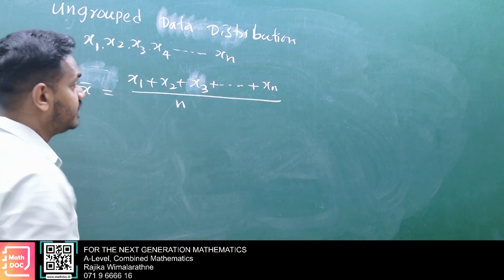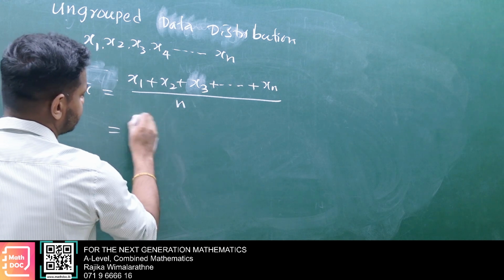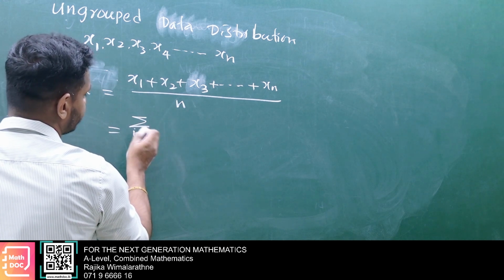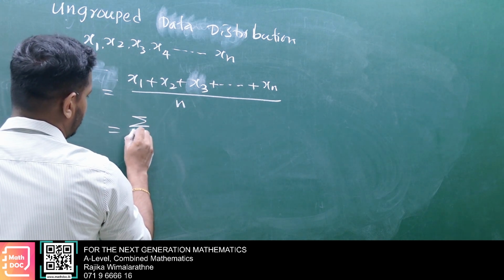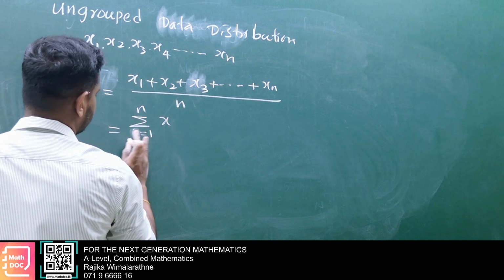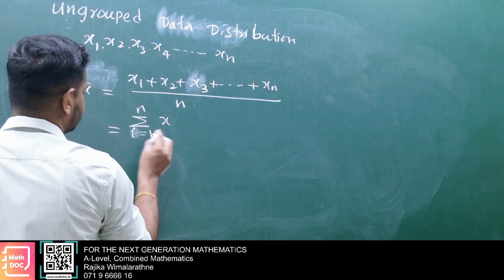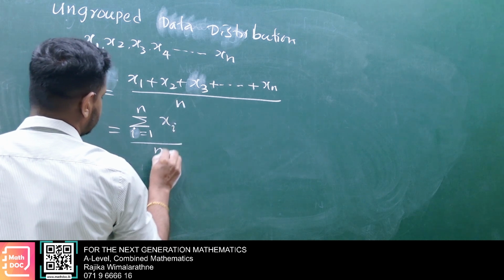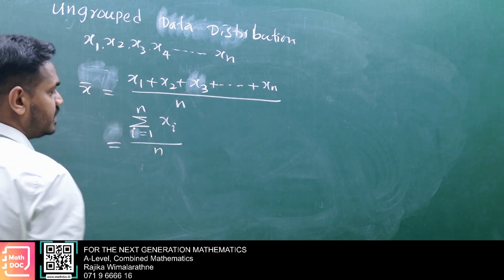Then we can denote this by sigma notation: sigma i equals 1 to n, xi, divided by n. This is the mean, very simple relation.